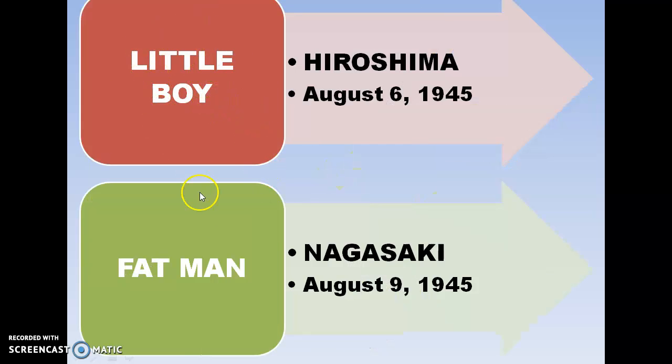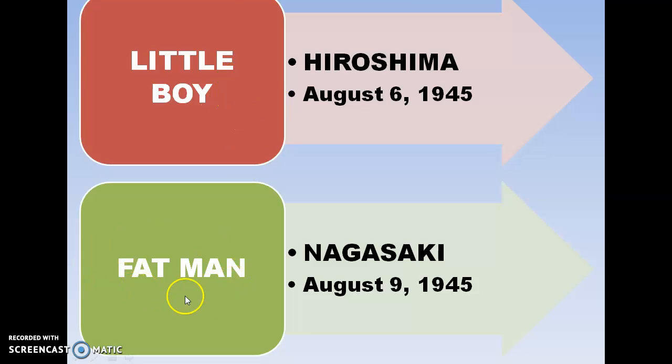So these are the names of the two bombs that were dropped on Japan. The first, on August 6, 1945, was on the city of Hiroshima, and the bomb's name was Little Boy. That is a most important objective type question for the CBSE exam pattern. What is the name of the bomb that was dropped on Hiroshima, or when was it dropped? You must remember this fact.